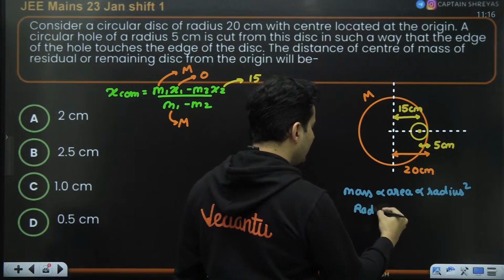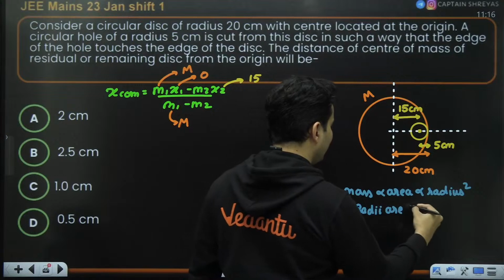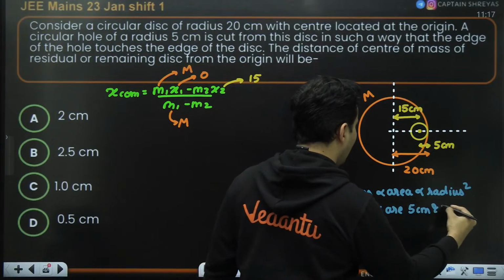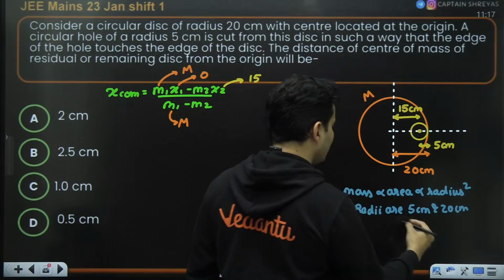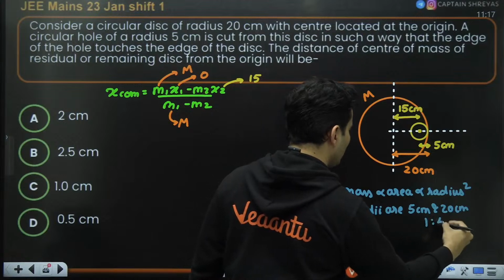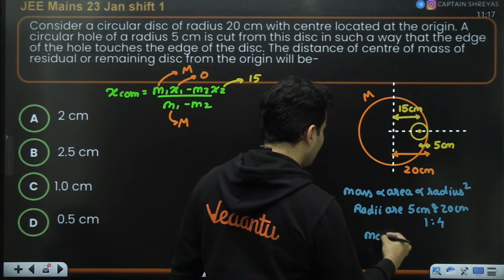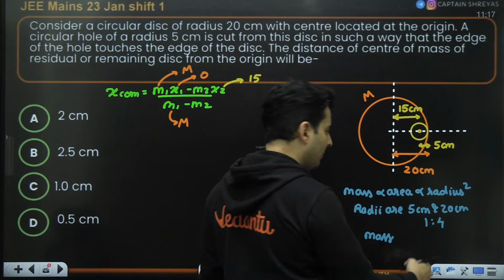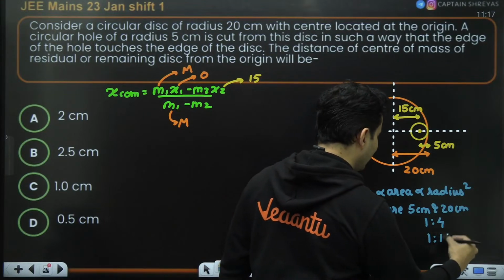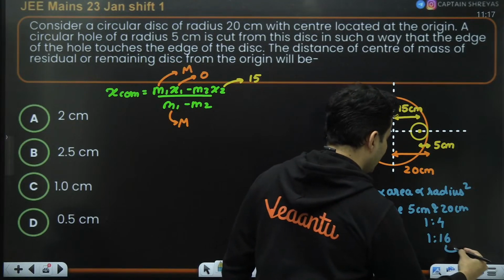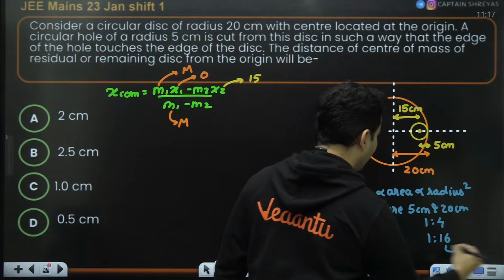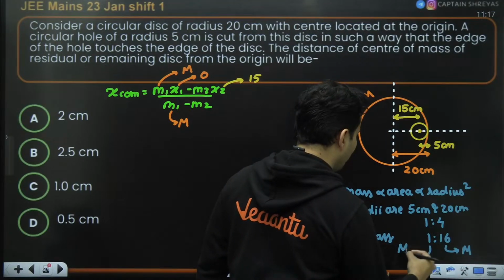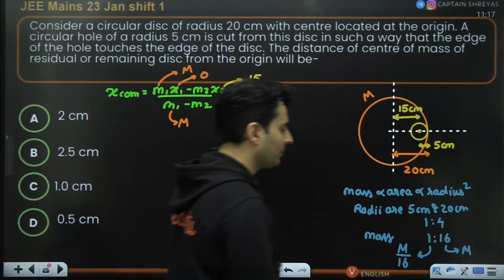The radii are 5 centimeter and 20 centimeter. That means the ratio is 1 is to 4. Therefore, the mass should be square proportional. It will be in the ratio 1 is to 16. So, if the bigger disk has a mass of m, the smaller disk will have a mass of 1/16th times that.